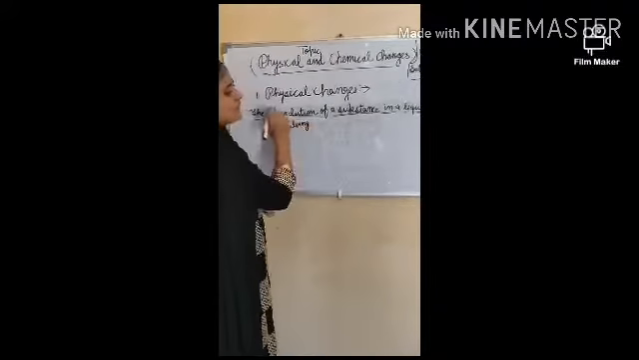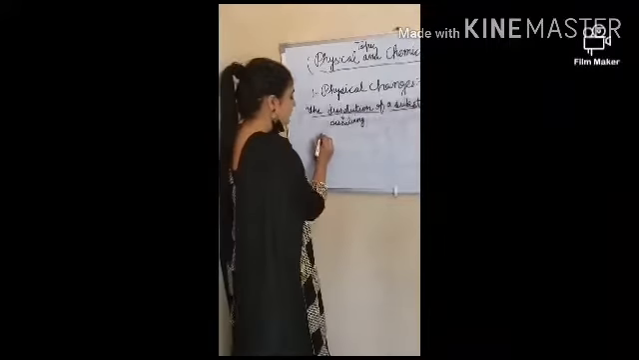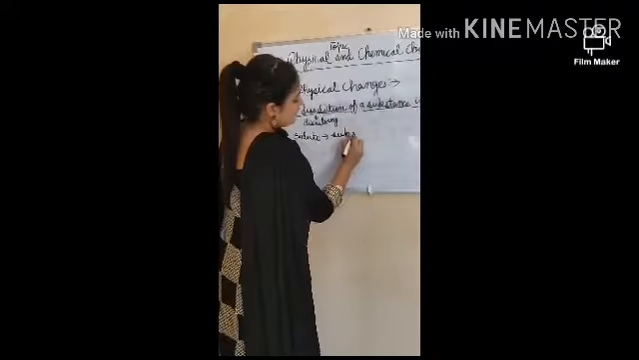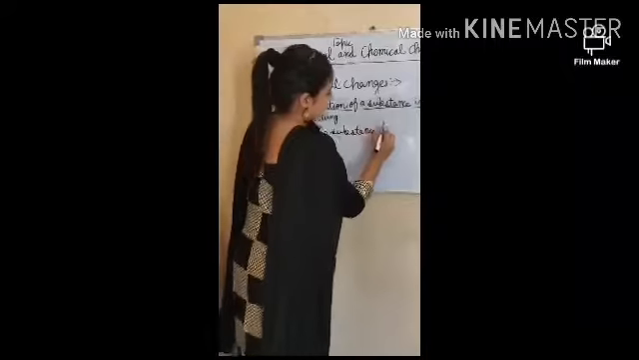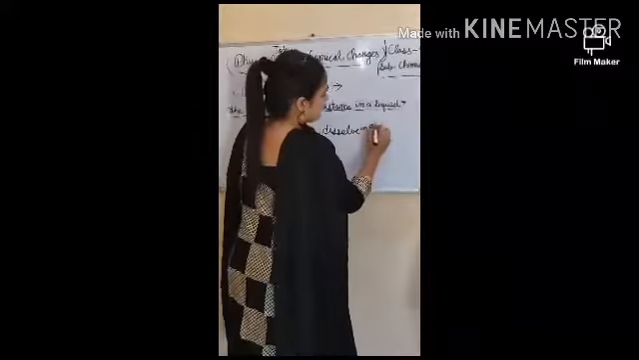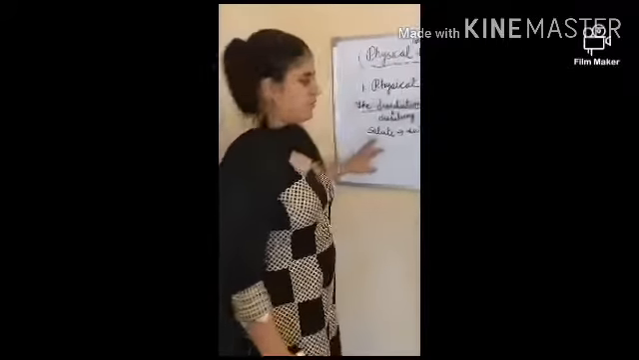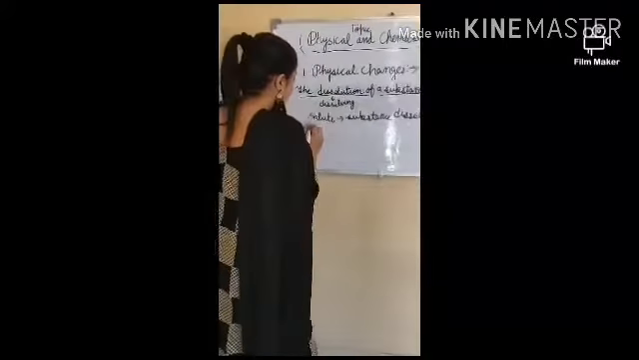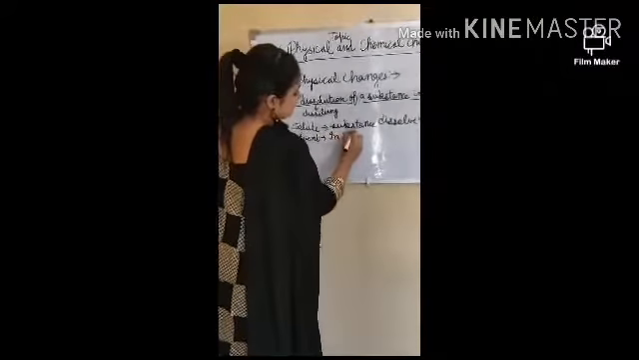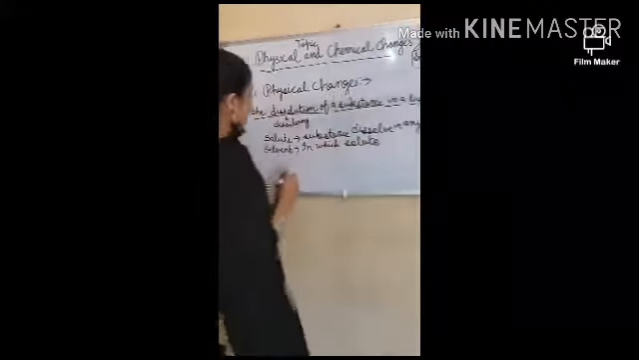Which substances can dissolve in water? The substance that we dissolve in water, we call the solute. A solute is a substance that dissolves in any liquid. The second is the solvent, the liquid in which we dissolve the solute.